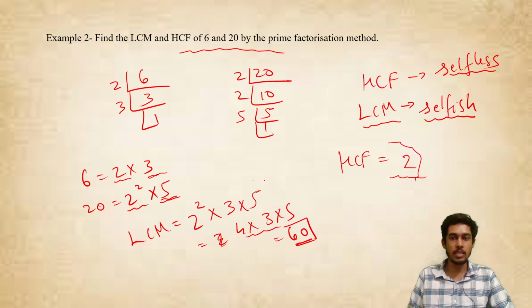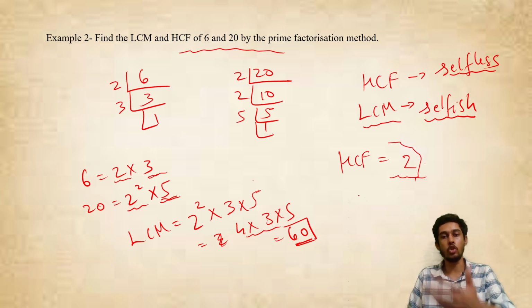First you will prime factorize, and then for the LCM you will take the highest power of the common terms, and the non-common terms also you will take. And for HCF, only the lower power of the common term you will take. Non-common terms you won't even bother with.